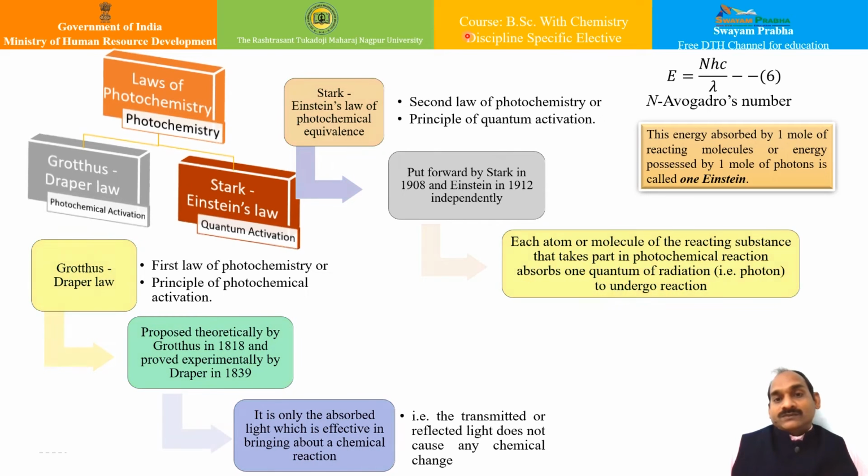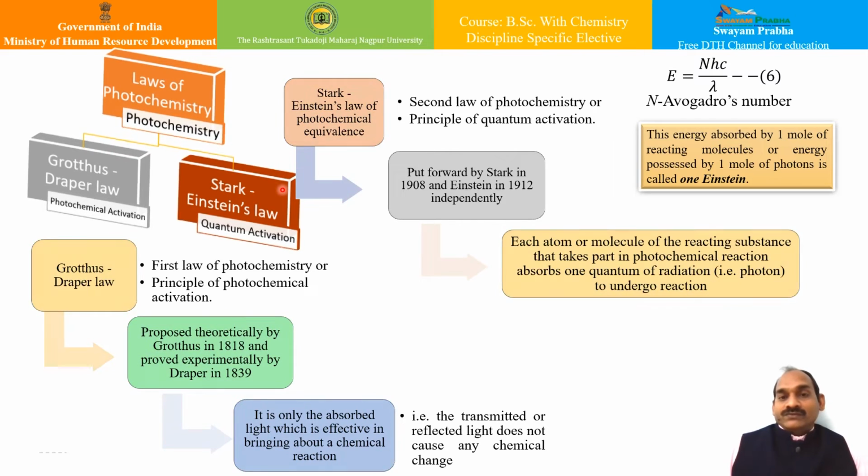This law is called the second law of photochemistry, or the principle of quantum activation. It was put forward by Stark in 1908 and by Einstein in 1912, and they worked independently. This law states that each atom or molecule of the reacting substance absorbs one quantum of radiation to undergo the reaction.